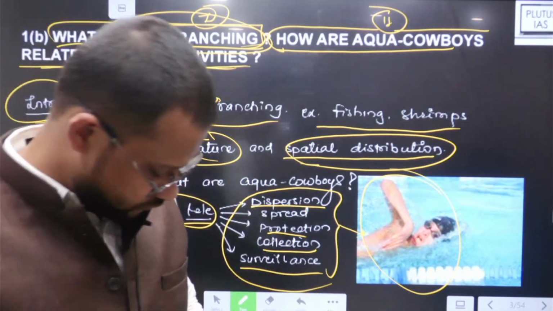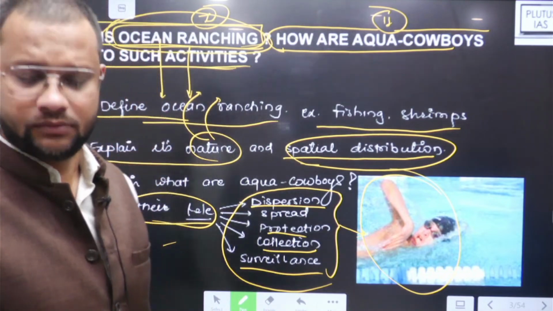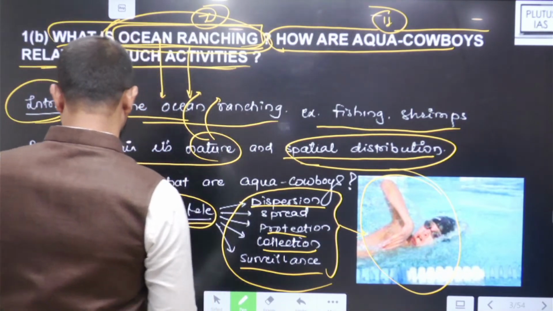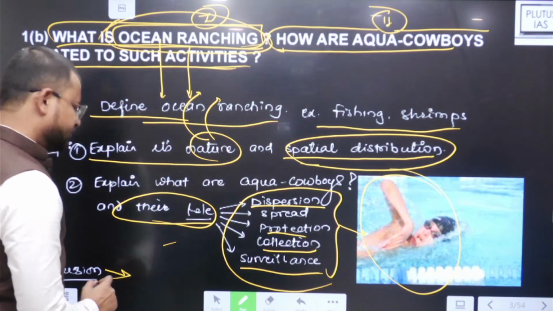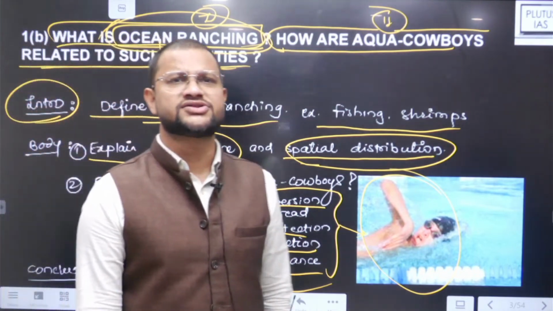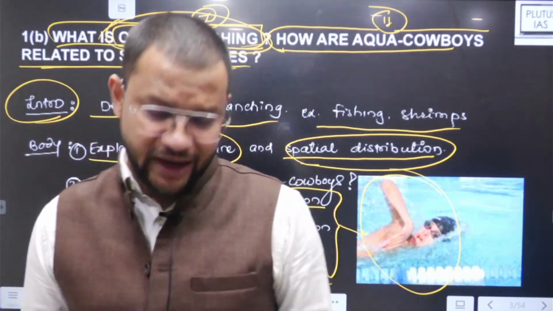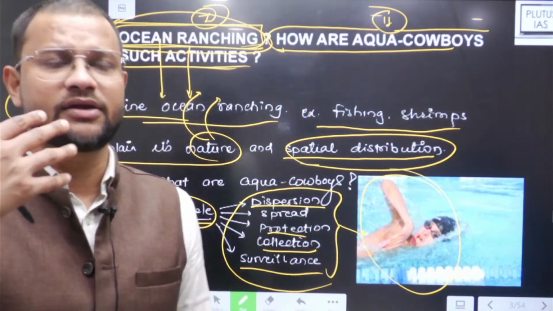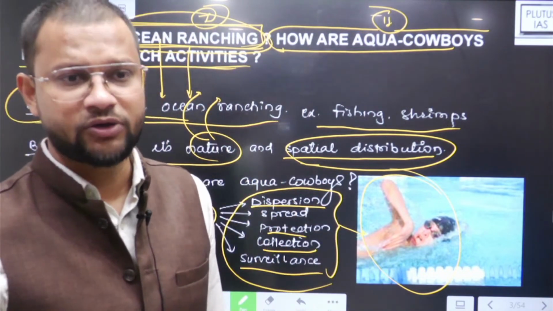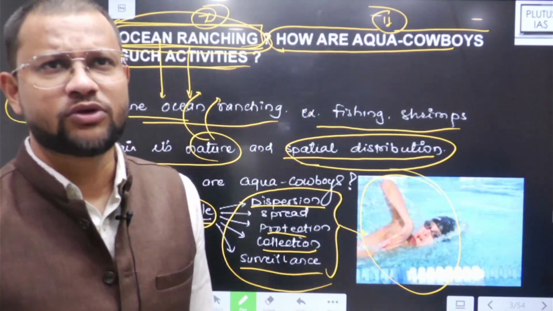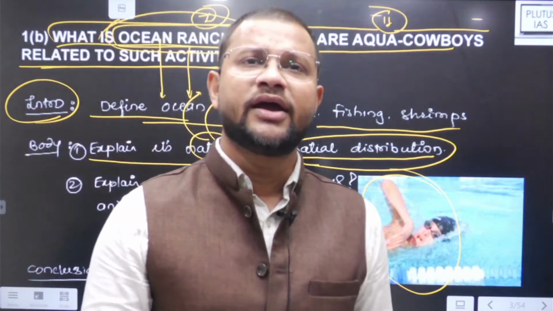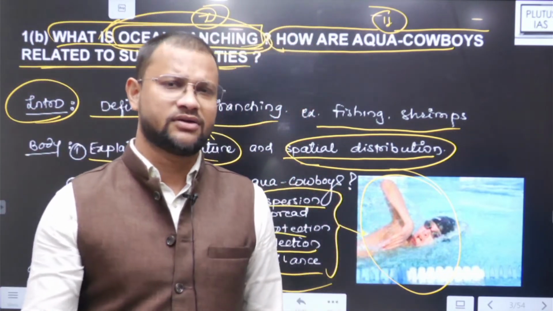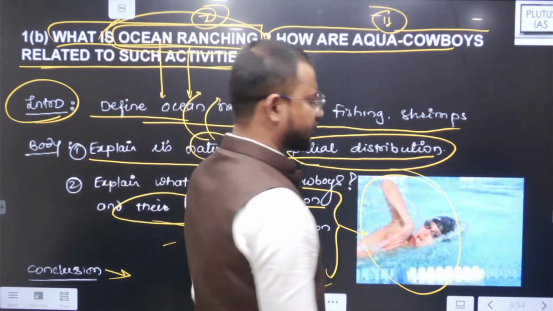Okay. So now, ठीक है, and then the conclusion, just a simple line, whatever. Thus, ocean ranching is one of the most important activities that forms a part of the blue economy. You can connect with it, or like it is one of the best ways to explore the natural oceanic resources there. Yeah, you can absolutely connect it that way.